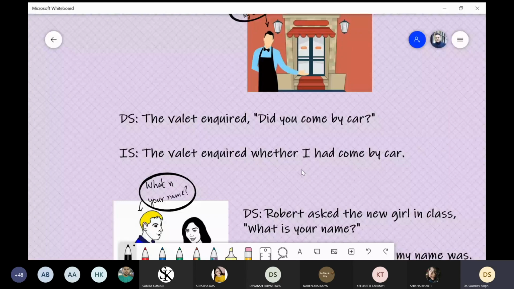So the valet inquired whether I had come by car. Because it is in past indefinite tense, that's why it has been converted into past perfect tense. Okay, so had and then the third form of verb, come. If I had come by car, and then full stop.